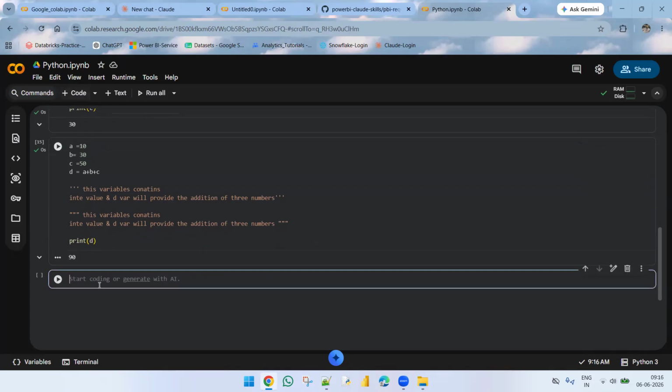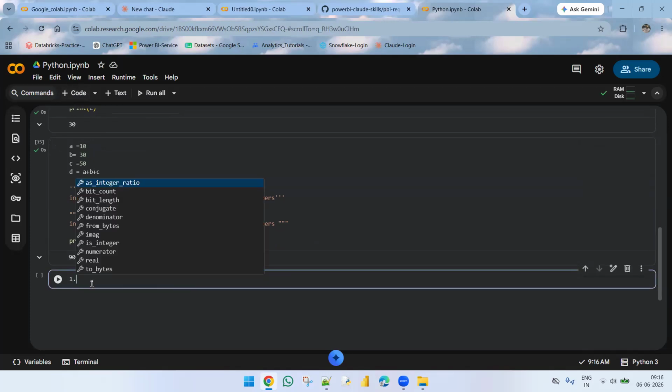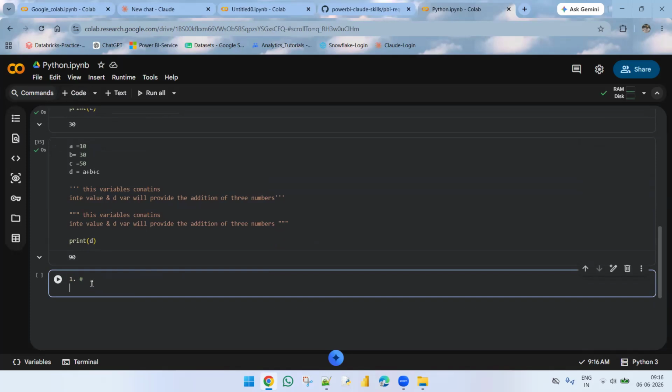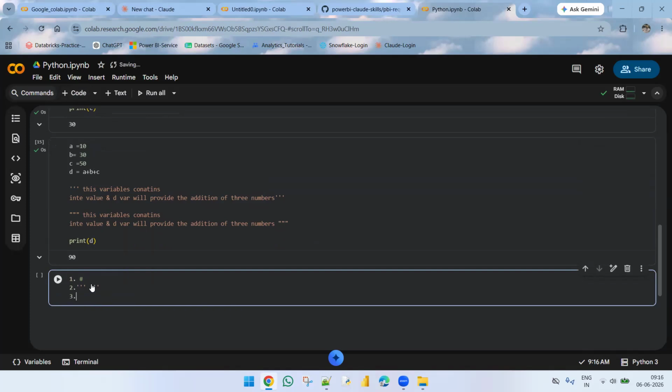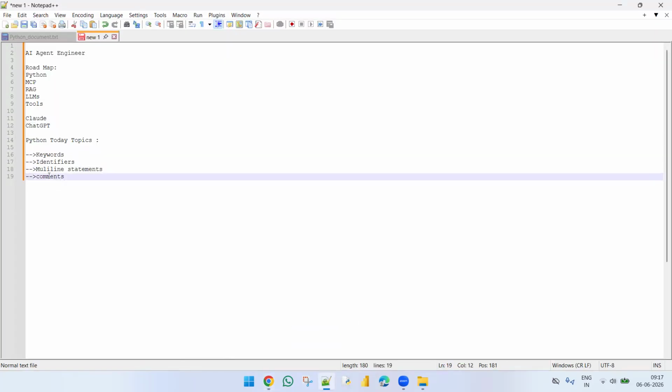And how many ways can we add a comment? The first way is with the help of hash. The second approach is with the help of single triple quotes. The third one is with double triple quotes. And these are the three ways we can add comments in Python. Okay. And next we can see multi-line statements.